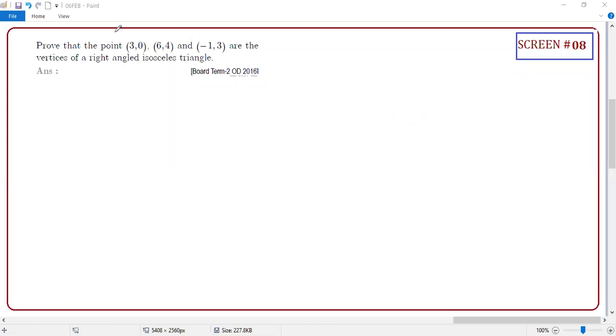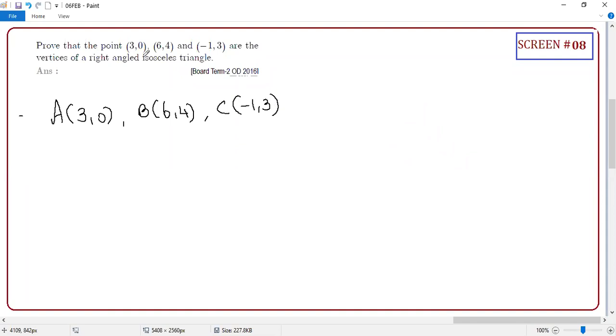The points (3, 0), (6, 4) and (-1, 3) are the vertices of a right-angled isosceles triangle. Excellent, Akshaya. So if they are not giving names, your first duty is to use ABC or PQR or whatever you want.